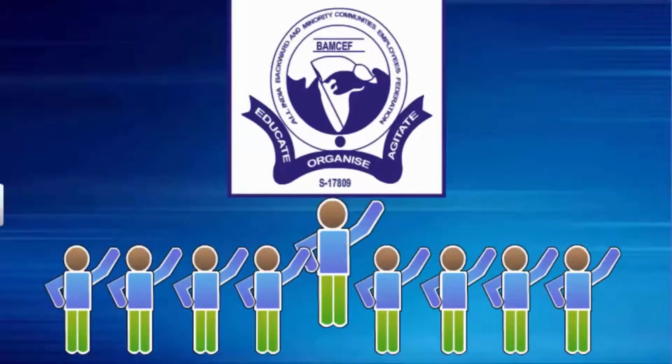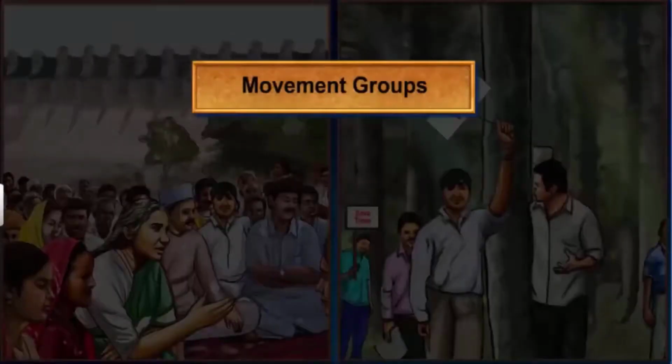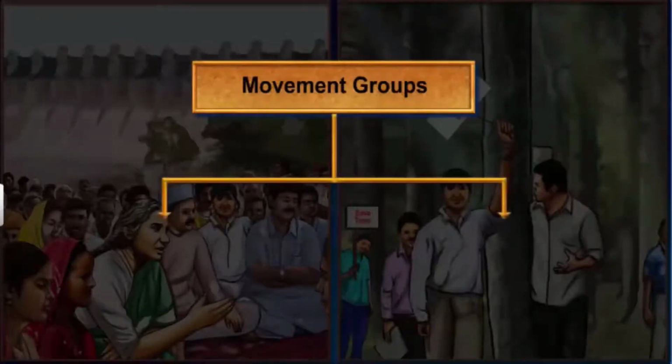A public interest group or a promotional group may also work for self-interest along with others. For example, BAMCEF, the Backward and Minority Communities Employees Federation, is an organization comprising government employees that campaign against caste discrimination.